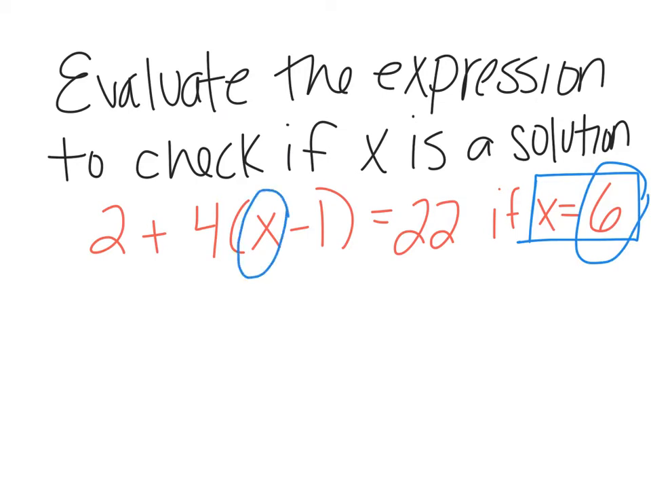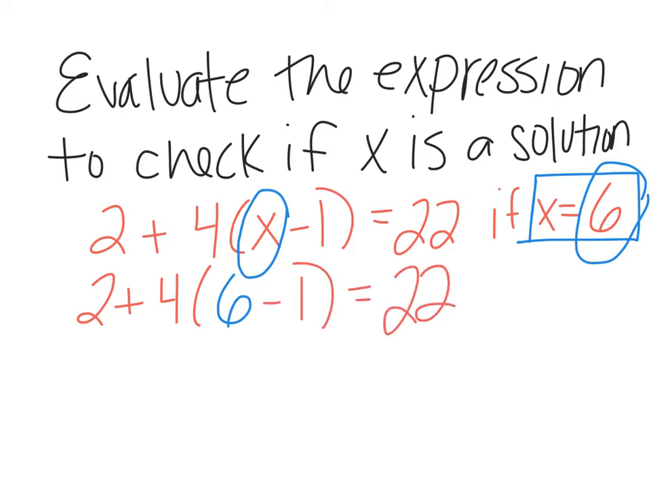So let's do 2 plus 4 times (6 minus 1) equals 22. I'm going to use blue because that's what we're going to represent for 6. Okay, so all I did was I took that 6 and I plugged that in for x. So now we're going to go by order of operations. So we're now going to do always inside the parentheses. So 6 minus 1 is 5.